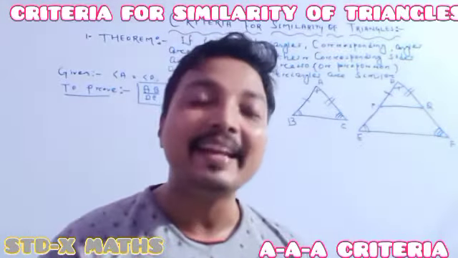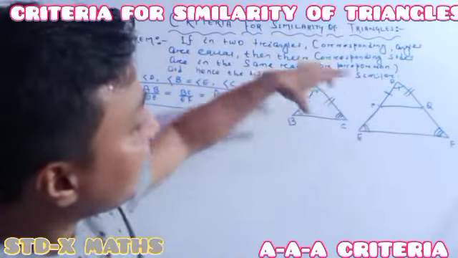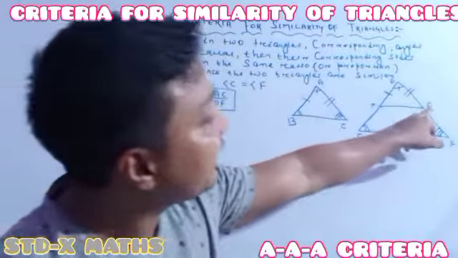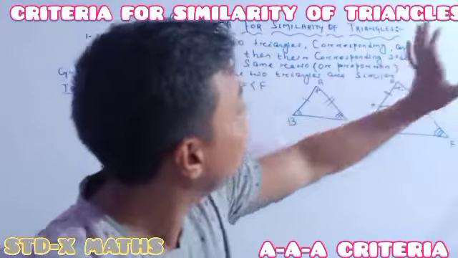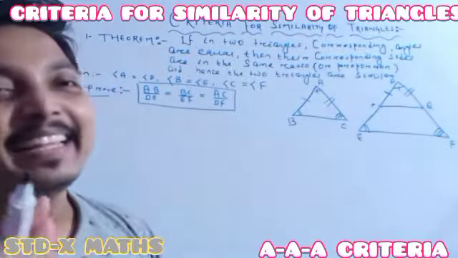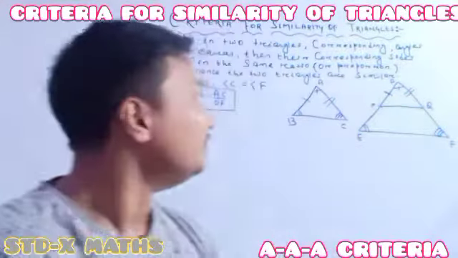But you have to write: take a point P on DE such that AB is equal to DP. Then take a point Q on DF such that AC is equal to DQ. Perfectly understood?